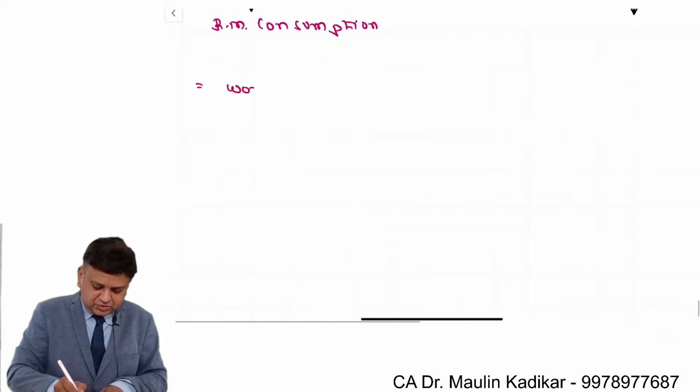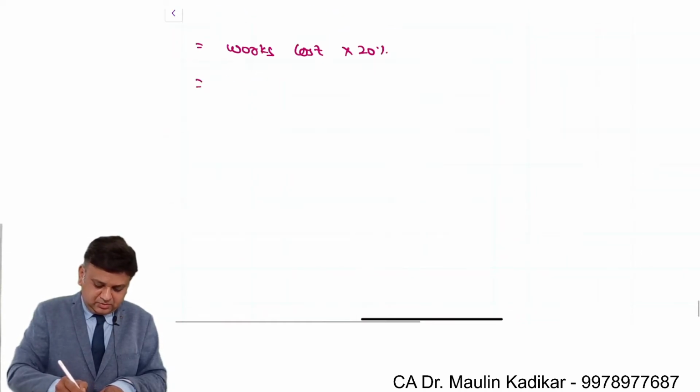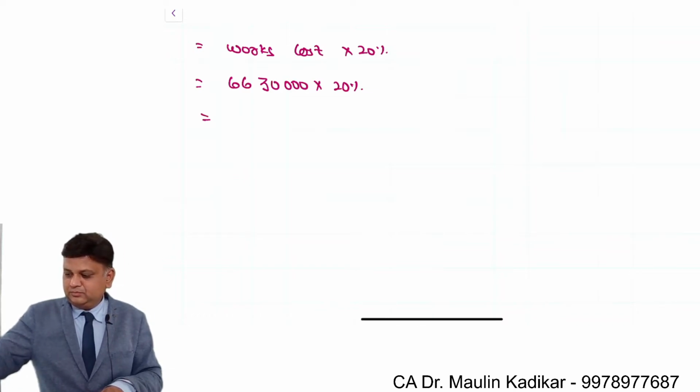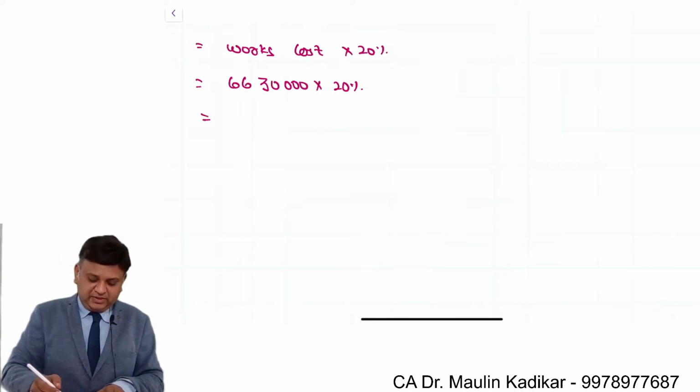So works cost into 20%. 66 lakh 30,000 into 20%. 13 lakh 26,000.